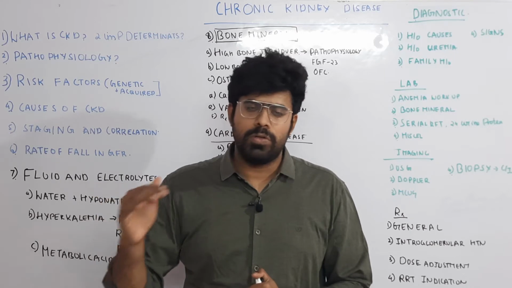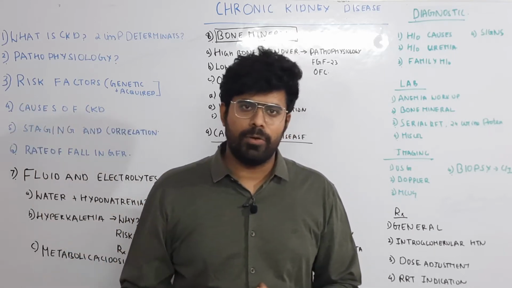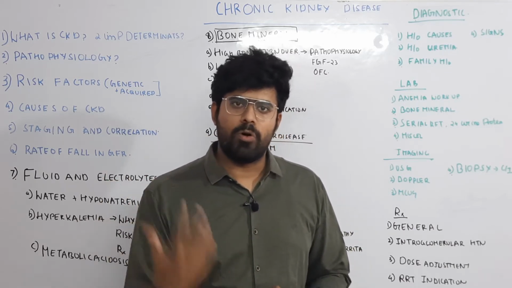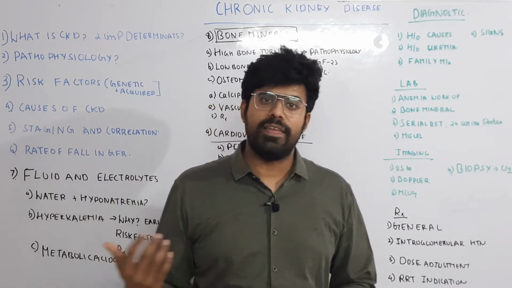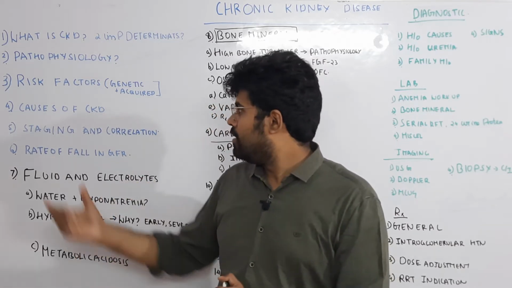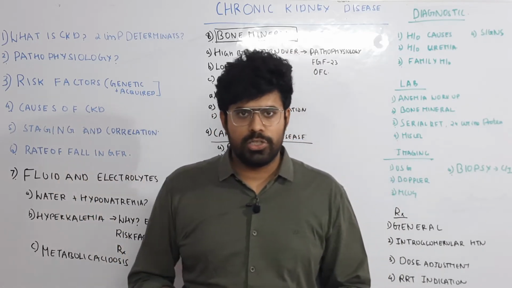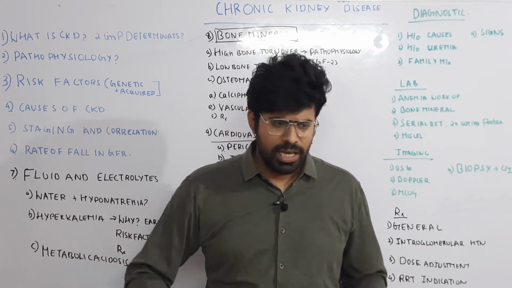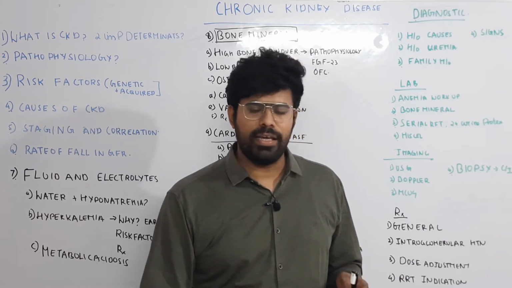And you also base the grading on A1, A2, A3 by the degree of albuminuria. Mild albuminuria is less than 30 mg per gram. Moderate means 30 to 300 mg per gram. Severe means more than 300 mg per gram of albuminuria. So that is the staging. Based on the staging, stage 1 and stage 2 diabetic CKD patients won't have much clinical manifestation. Predominantly you take a creatinine, you estimate the eGFR, and you can think of it as CKD.